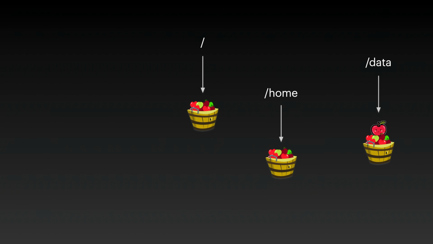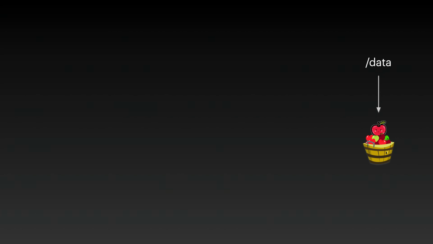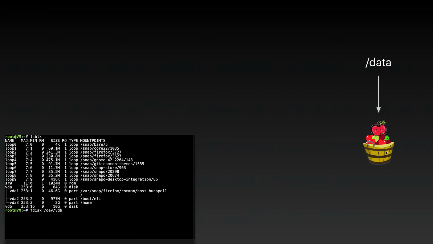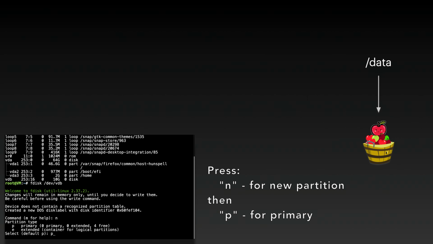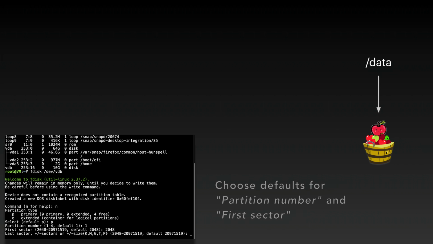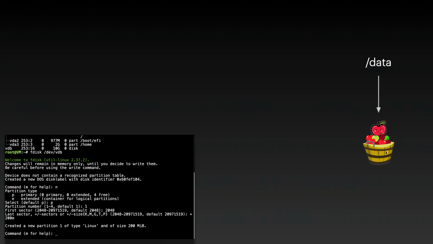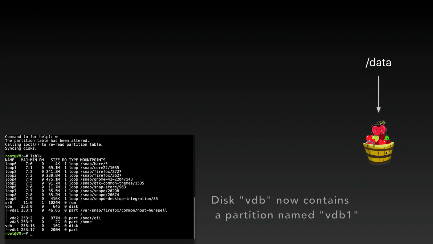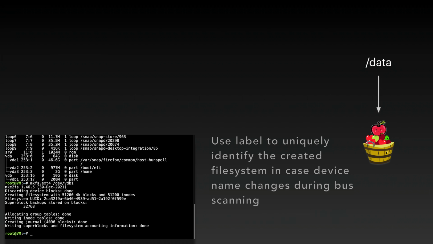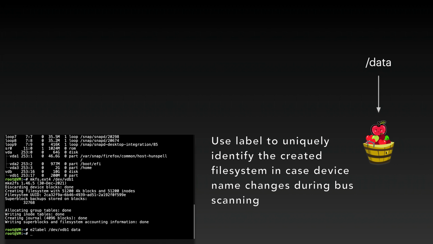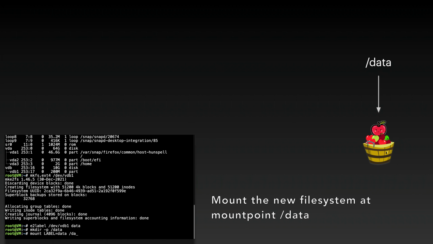Let's see how that works. We list all the available block devices. Then using fdisk we create a new partition. On that partition we create an ext4 file system. We put a label on the file system. And finally we mount the file system.